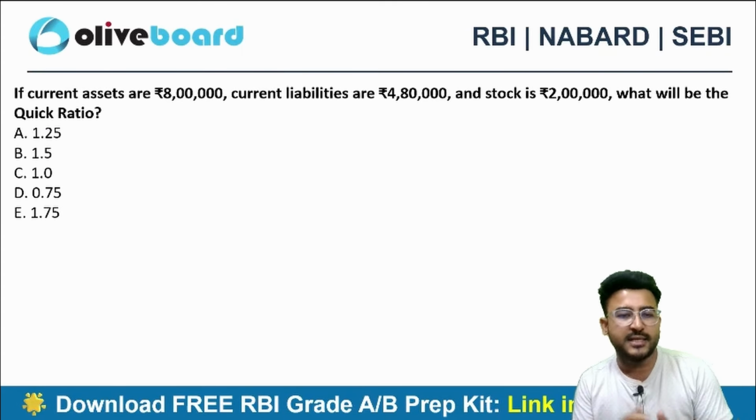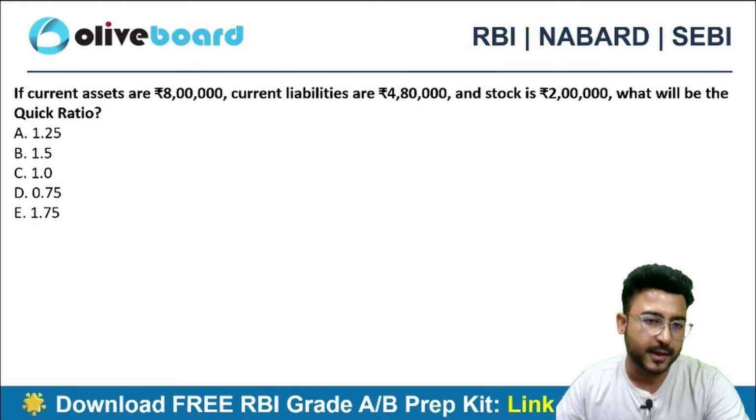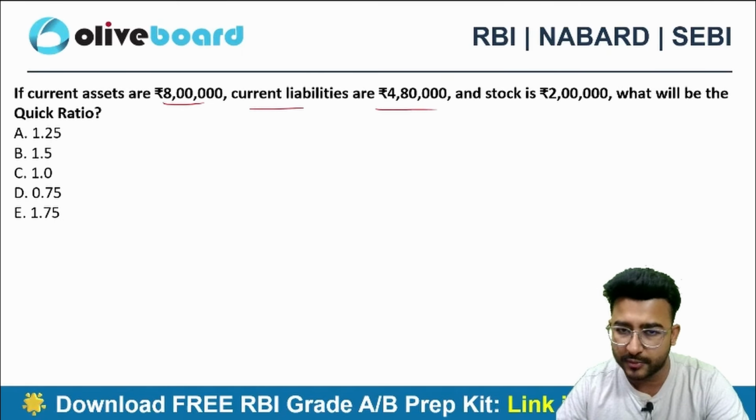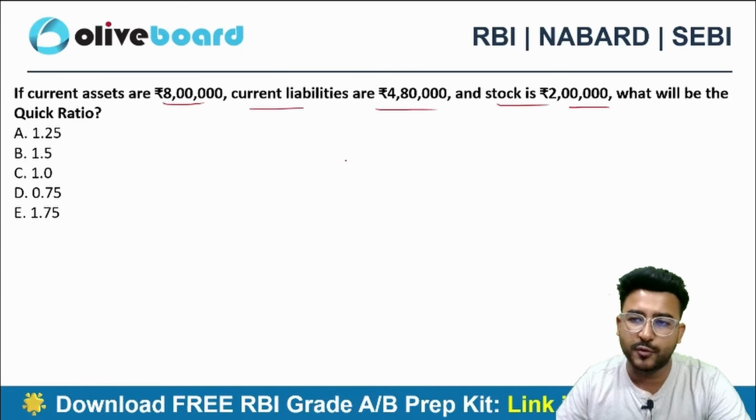So here current assets of 8 lakhs are given. Current liabilities of 4,80,000 are also given here. Stock is of 2 lakh rupees.